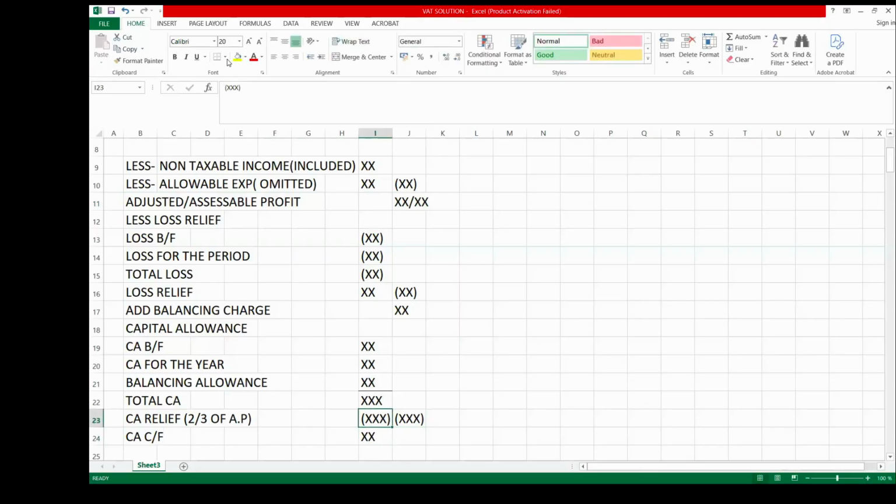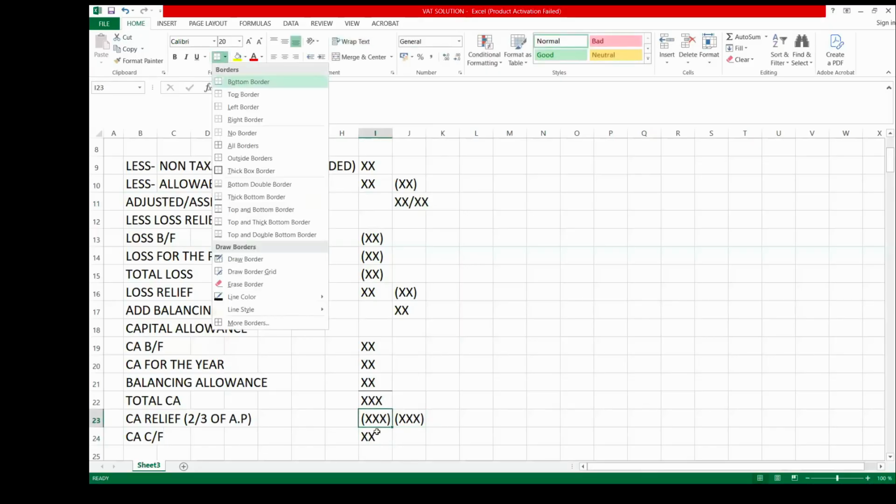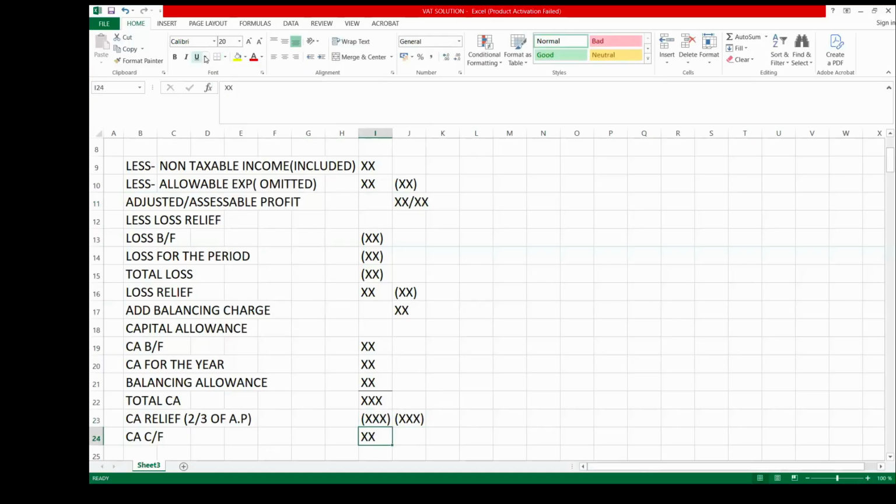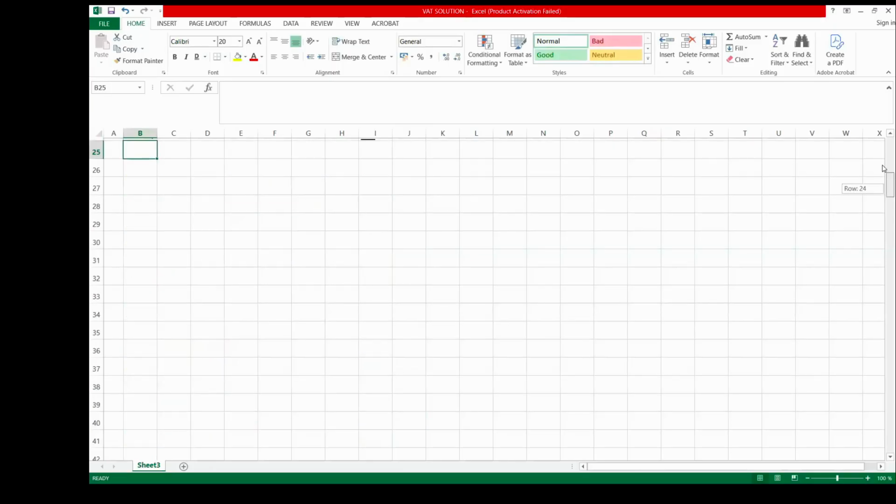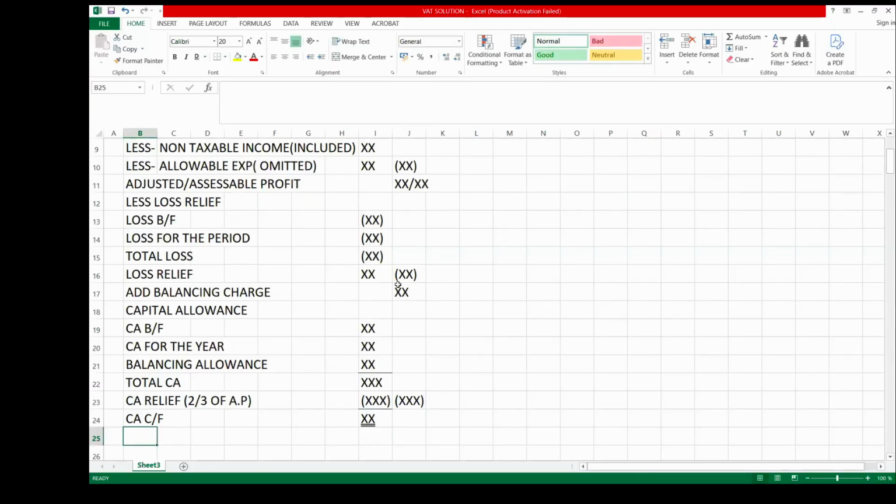Capital allowance carry forward. So the resulting figure from all this information, after deducting loss, balancing charge and capital allowance, will now give you total profit, which is what we intend to calculate.